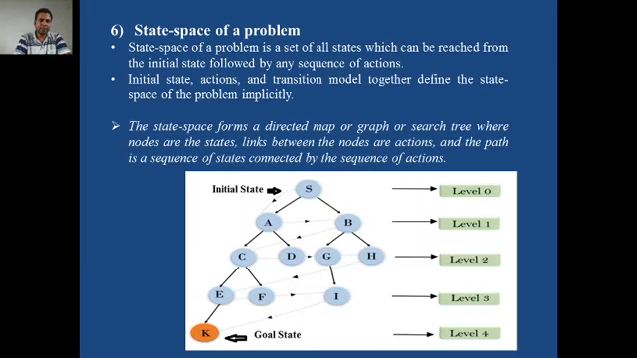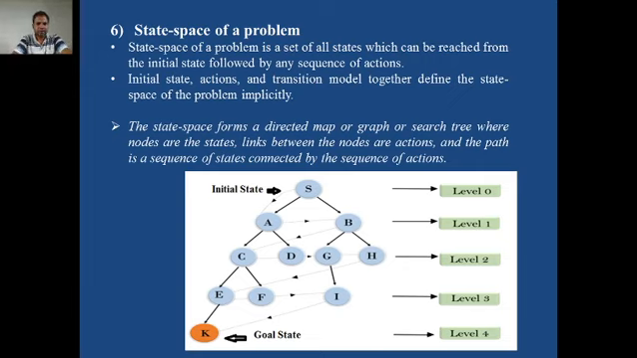Now the next important term is state space of a problem. State space of a problem is the set of all states which can be reached from the initial state by any sequence of actions. State space of a problem consists of initial state, goal state, set of actions, and transition model. So all these terms together form the state space of a problem.